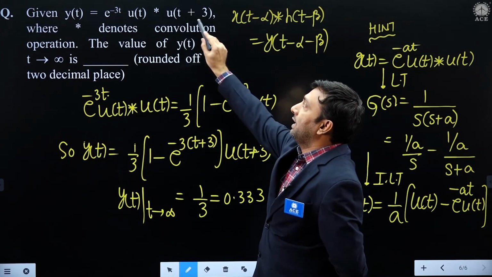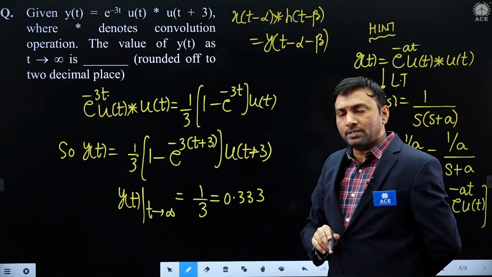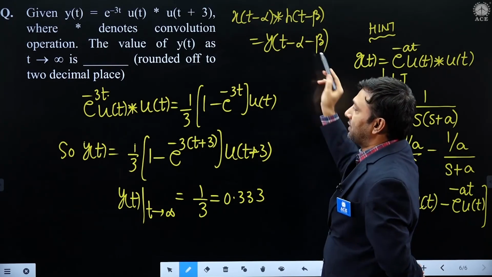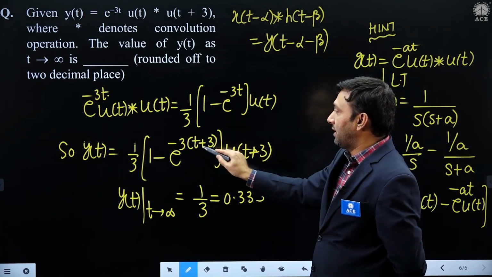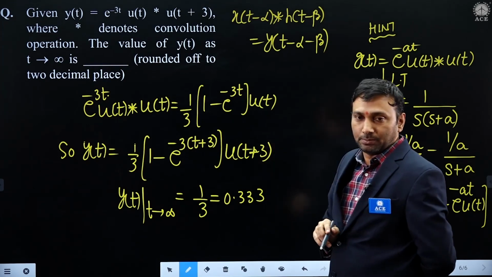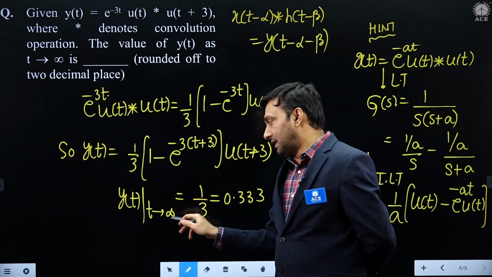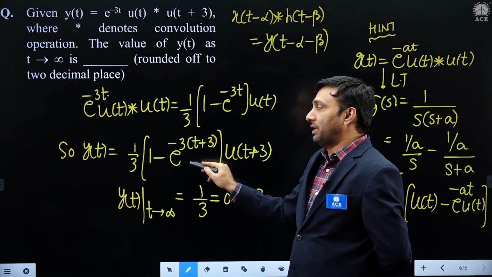But one of the signals is shifted. If the input is shifted by alpha and the system by beta, what is the overall shift? Alpha plus beta. So this entire expression is shifted by minus 3 units. That is the reason we substituted t plus 3. Where do we want the answer? As t tends to infinity. As t tends to infinity, this exponential term is 0.